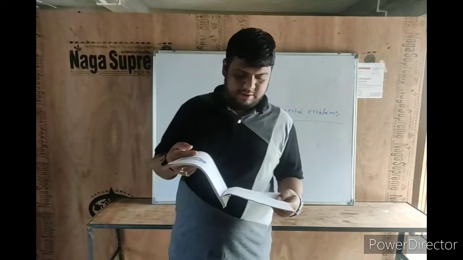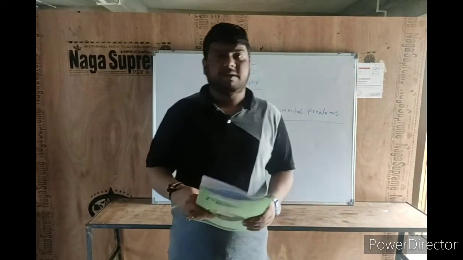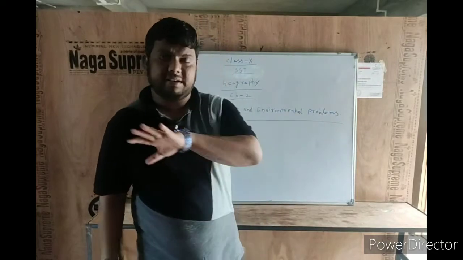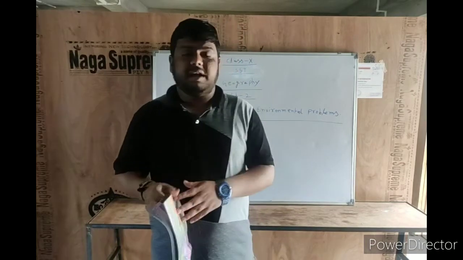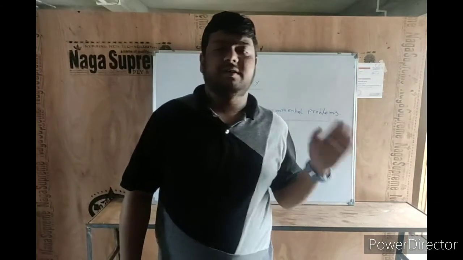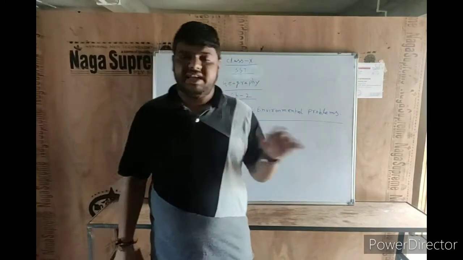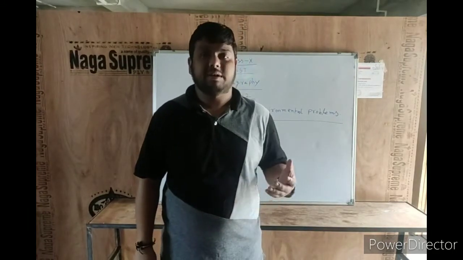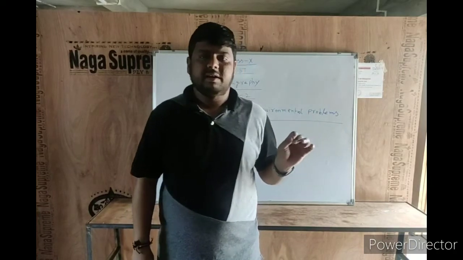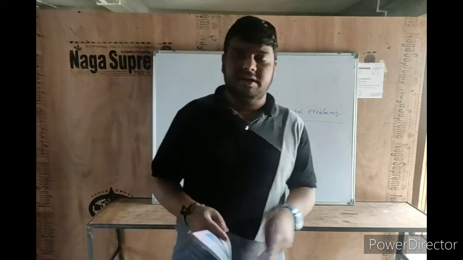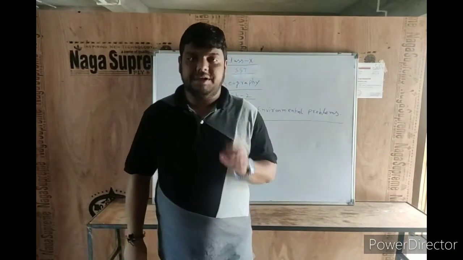Now the next topic, the meaning of environment. What is environment? Environment is our surroundings. Each and everything is called environment, starting from the land, water, river, soil, air, wind, rain. All these things are related to our environment. Our activities all make an impact on the environment. If our environment is properly maintained, then we can live on this mother earth peacefully. So it is our duty to maintain our environment.